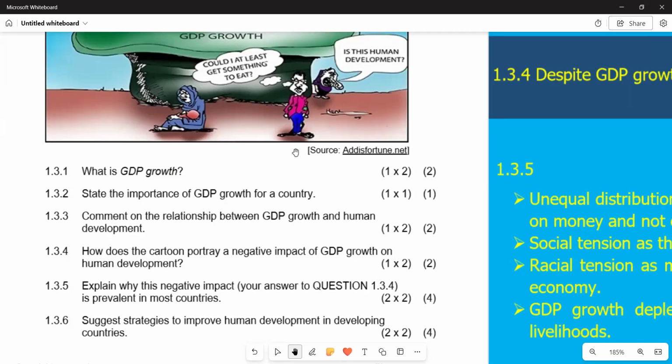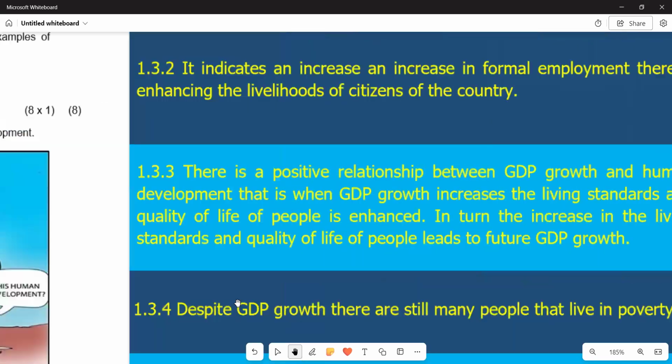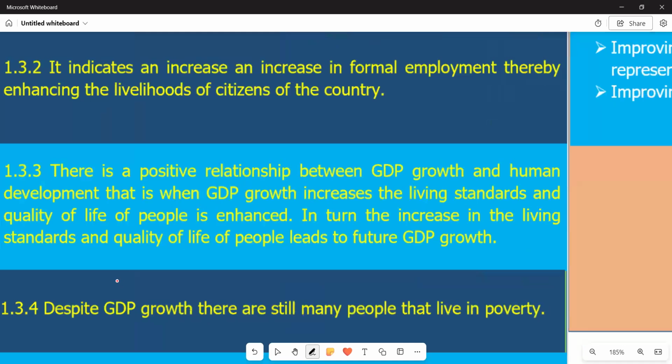We can also see the explanation there on 1.3.3. It reads: there is a positive relationship between GDP growth and human development. That is, when GDP growth increases, the living standards and quality of life of people are enhanced. In turn, the increase in living standards and quality of life of people leads to future GDP growth.